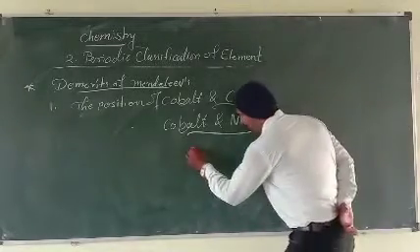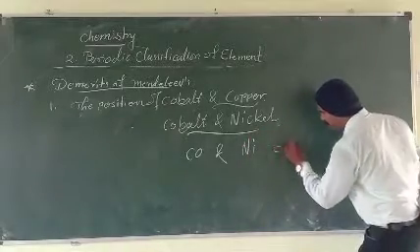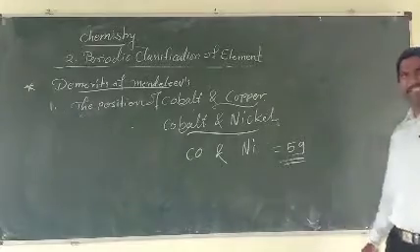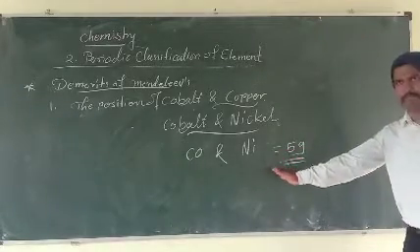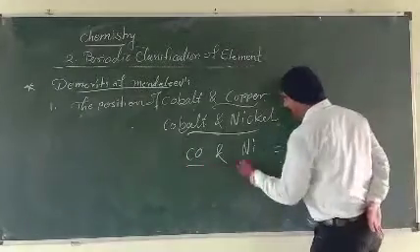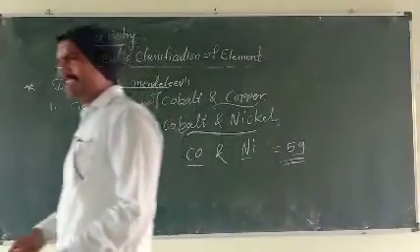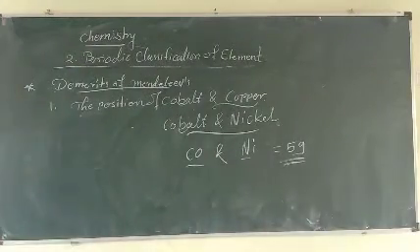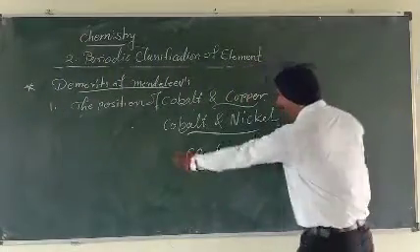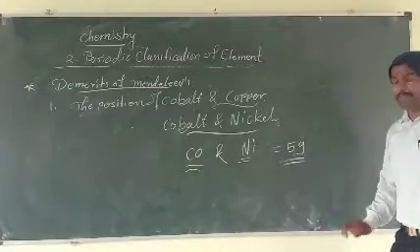But cobalt and nickel both have the mass number 59. Then how can we arrange them in increasing order? This is not possible. Why? Because the atomic mass of cobalt and nickel is the same. That's why it is not possible to arrange them by atomic masses. Understood? Main important point: cobalt and nickel are arranged in the modern periodic table using the atomic numbers.